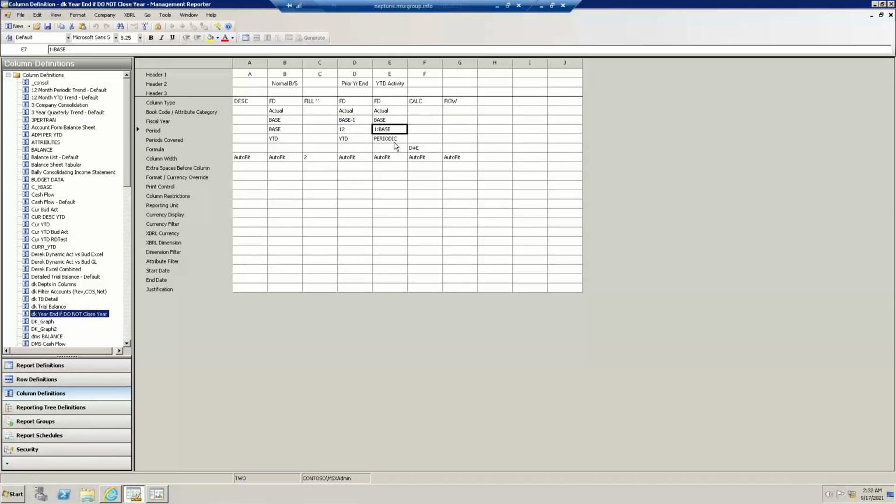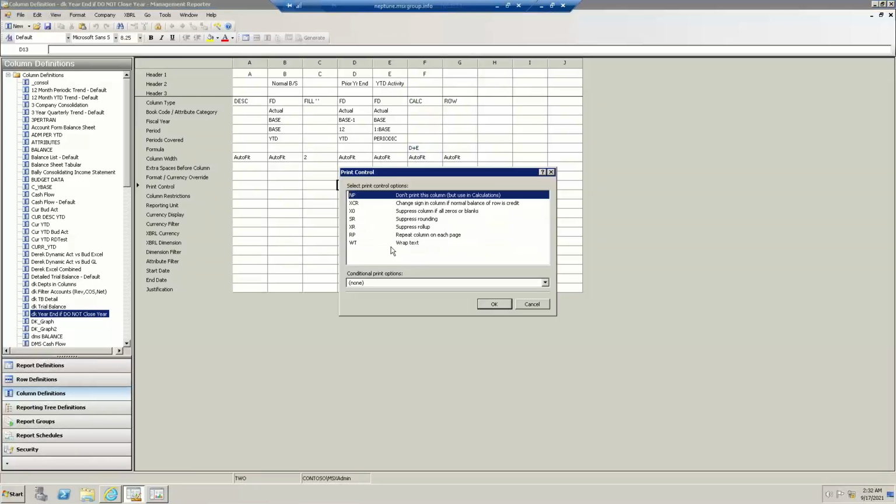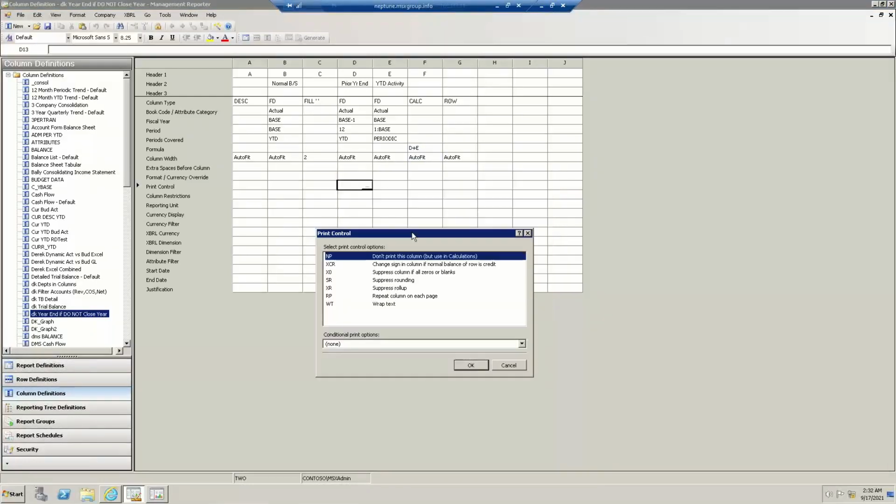If I was in period 2, that'd grab period 1 to 2 activity, meaning periodic monthly balances. Or if I ran the report for period 3, that'd grab me period 1 through 3 activity. And then finally, I'm just summarizing those 2 columns here to the left. Normally, these columns would be no print, as I'm now showing you the print control field.